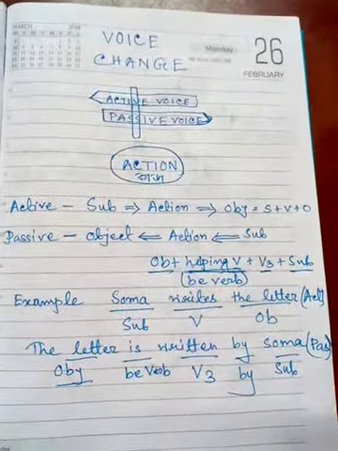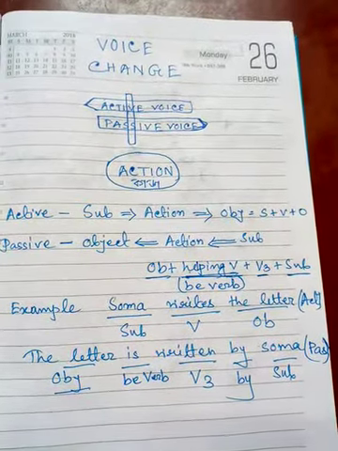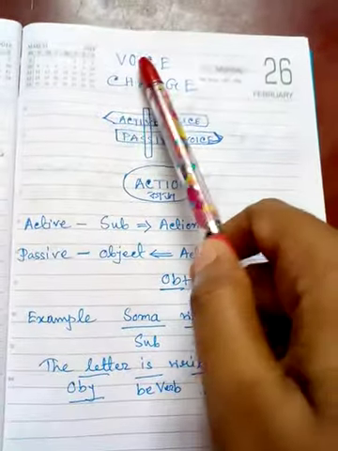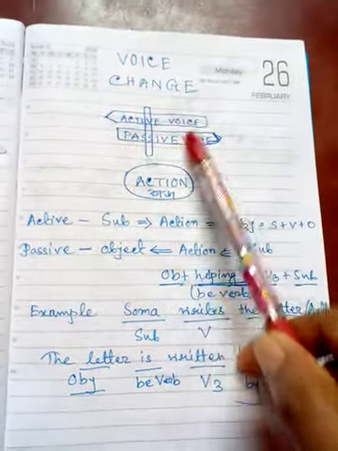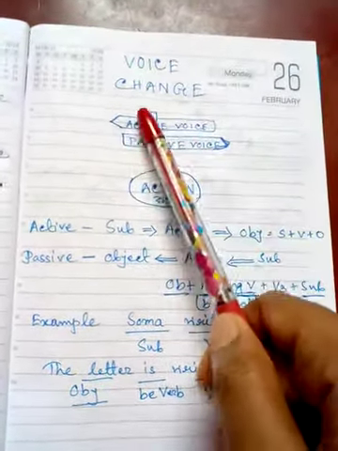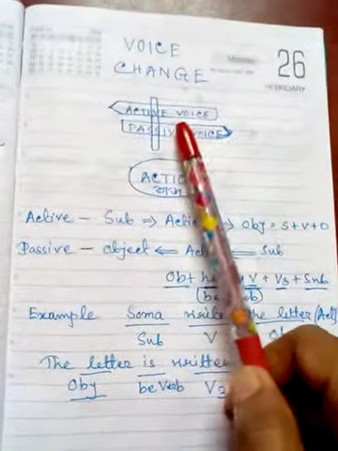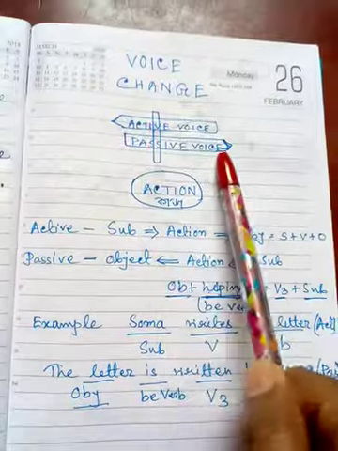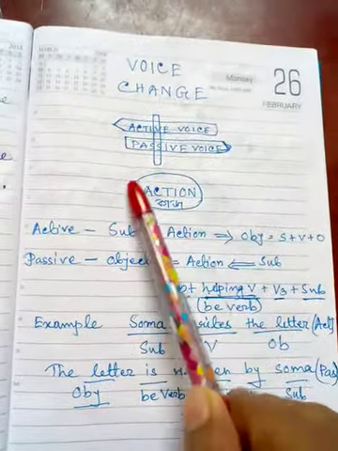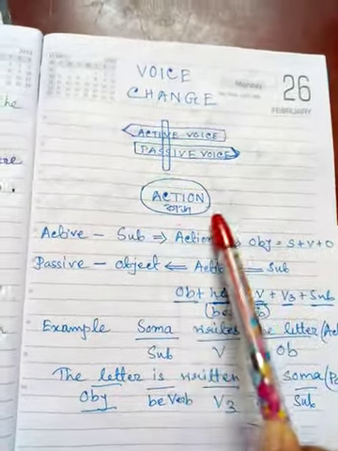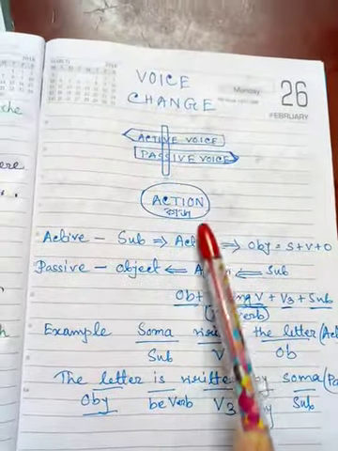Now students, we are going to the main part, that means voice change. You carefully follow the written things here. We do the voice change here. Okay, so we have learned there are two voices, active voice and passive voice. So what is the most important thing in this?